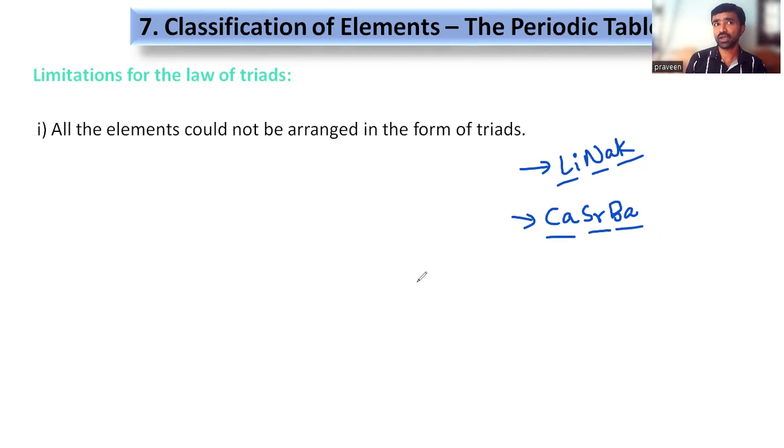So first example LINAC, second example Castroba, third example I'm giving as chlorobro-I,